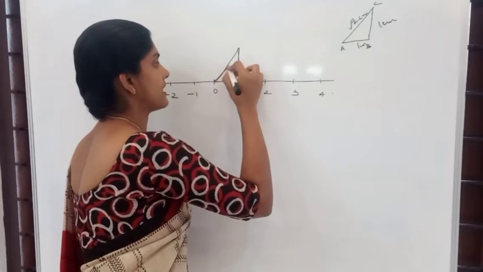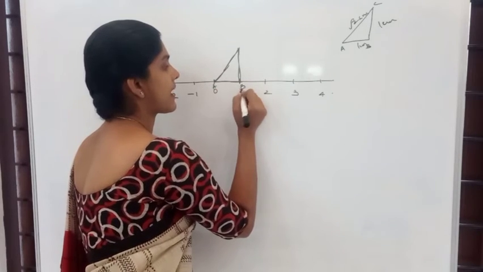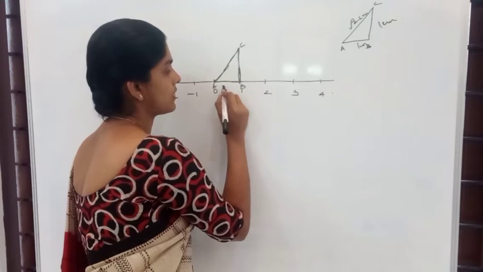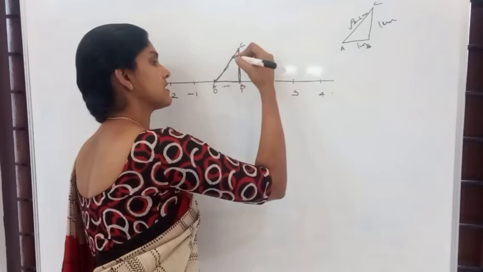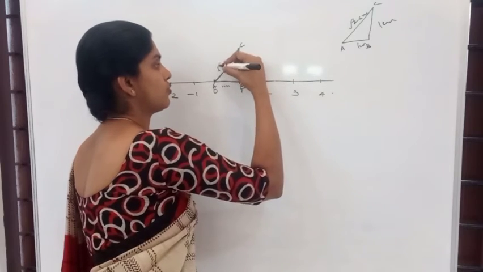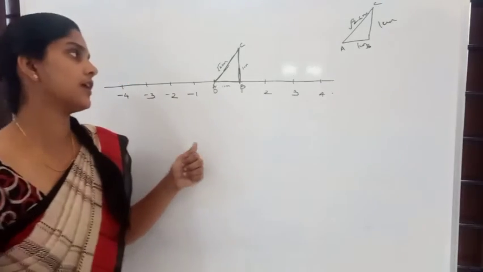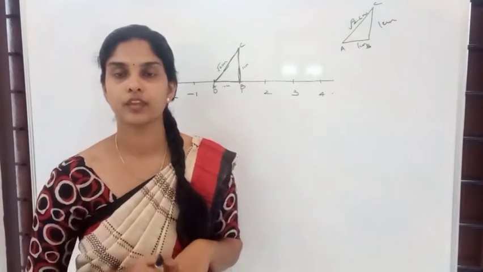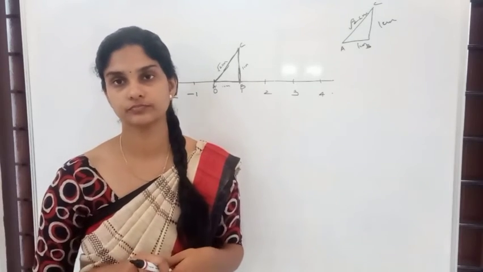Okay, I have placed that triangle over here. This is ABC. AB is 1 centimeter, base is 1 centimeter, and AC is root 2 centimeter. Now, how will you draw this root 2 on this number line? Suppose you don't know the value of root 2. Then how will you draw it?